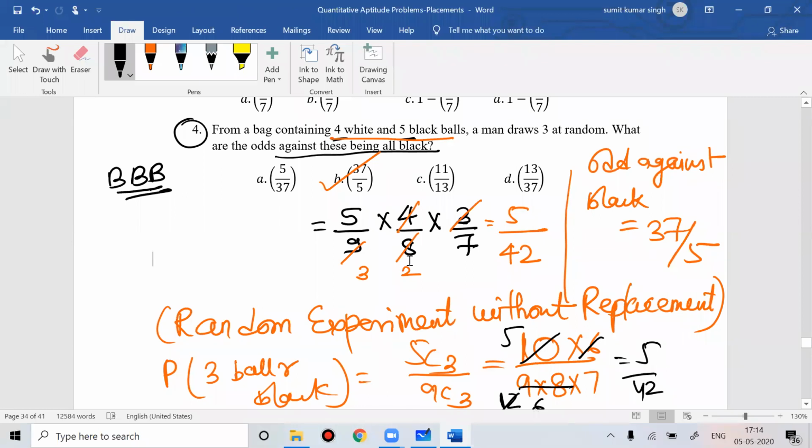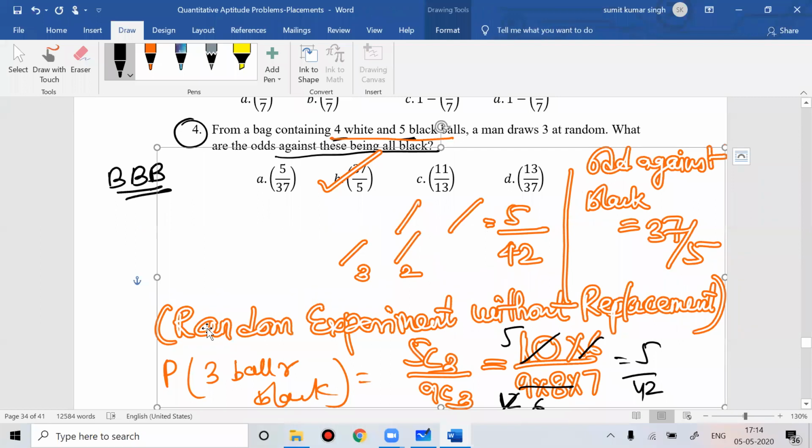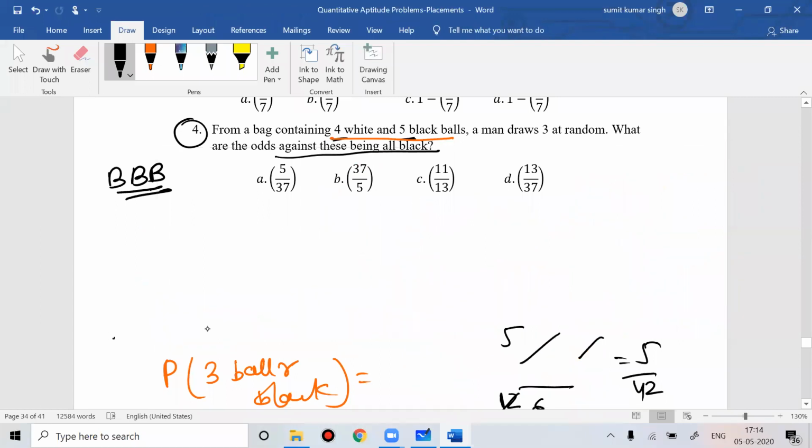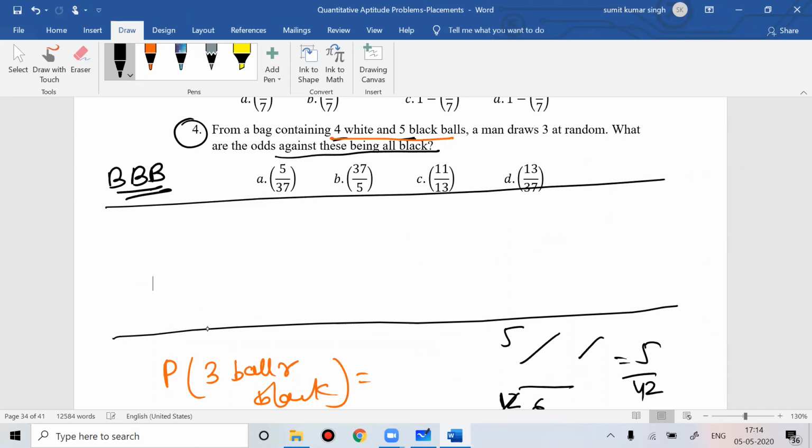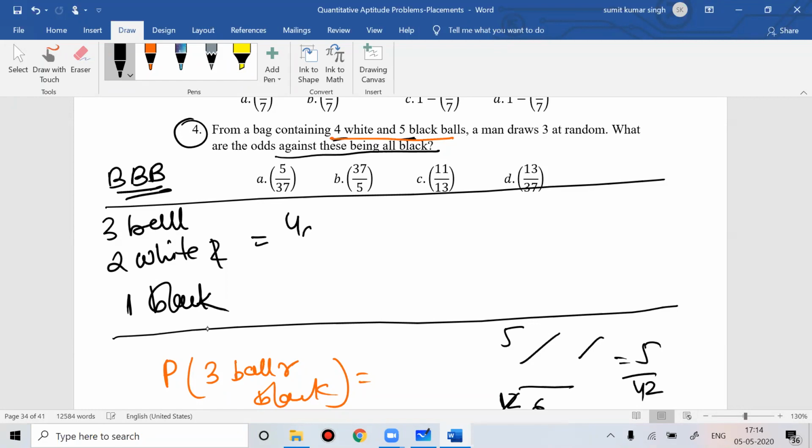Imagine if I ask you the same problem. You have to draw three balls, two white and one black. If you use NCR, then it would have been 4C2 into 5C1 divided by 9C3. This work would be easy.